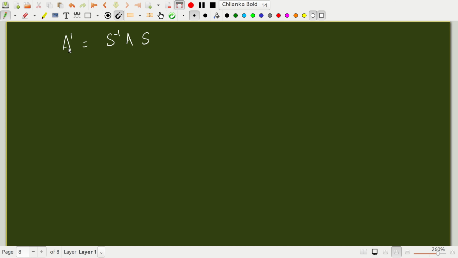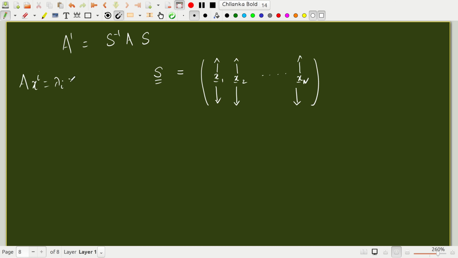Now I want the operator S to be formed such that it is formed using the eigenvectors of the matrix or operator A. That is, I have A x_i equals lambda_i x_i, where lambda_i are the eigenvalues and x_i are the eigenvectors.